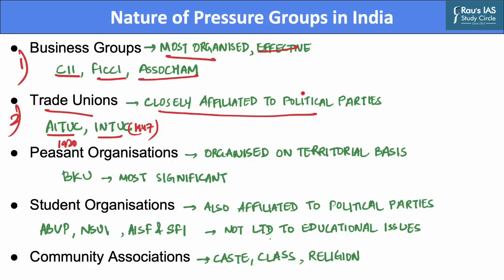In fact, very little independence from political parties exists in trade unions. These trade unions, when required, can be very vocal or militant in their action to meet their demands. They work through the weapon of strike and have been able to achieve monetary gains in terms of wage increases, bonuses, changes in wage structure, etc.